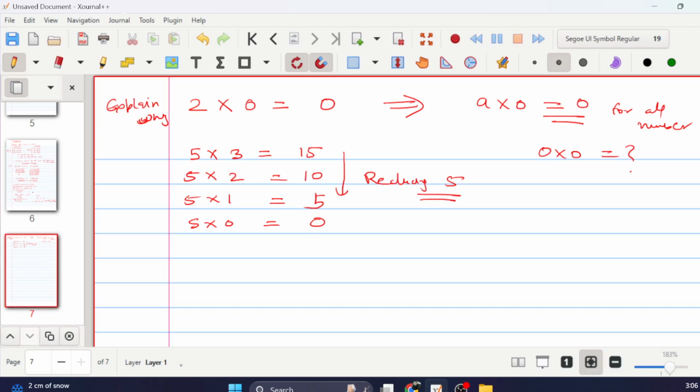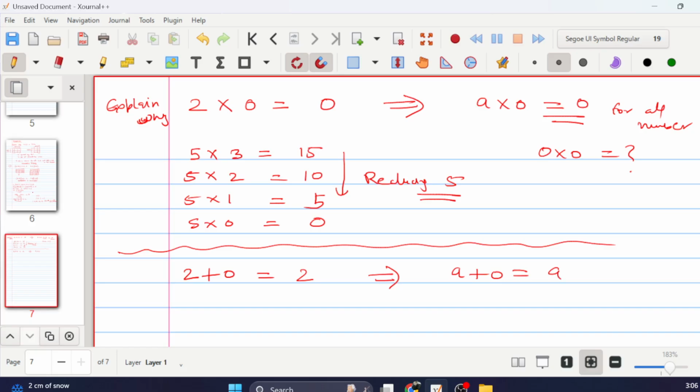Now there is another thing we have forgotten. Earlier we should have discussed, while we are at 0, what 2 plus 0 is going to be. It is 2. So this will generalize to the idea that A plus 0 is A, again for all A where A is a number, including fractions.